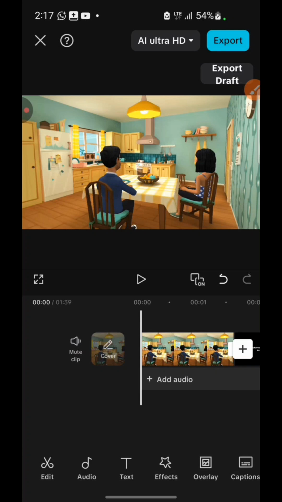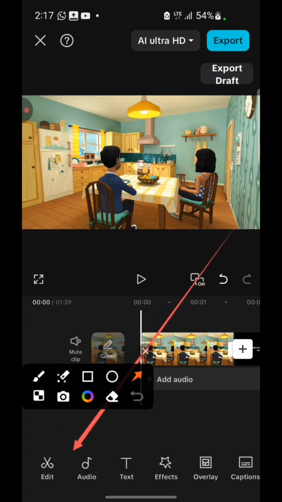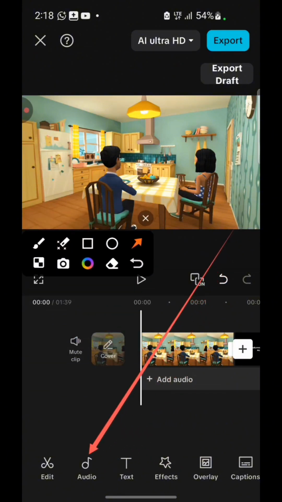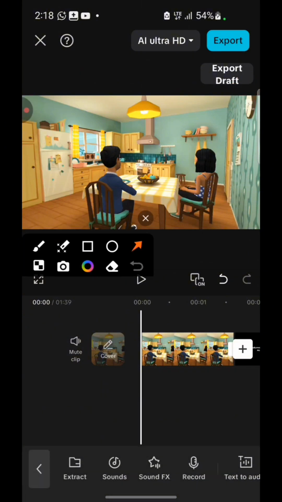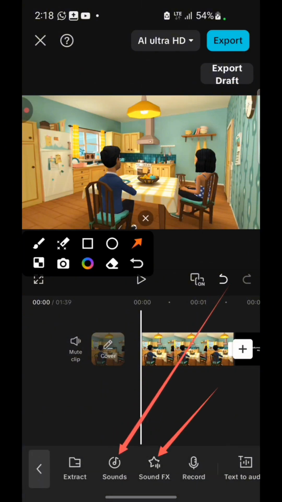So to add music, you look down here, right? Look at it. This is audio. So what you want to click on is audio. You can already see they even name it audio. So just go ahead and click on audio, and you're going to see other options. You're going to see sound, sound FX, record, text to audio, and extract.